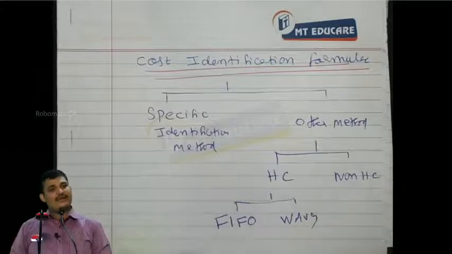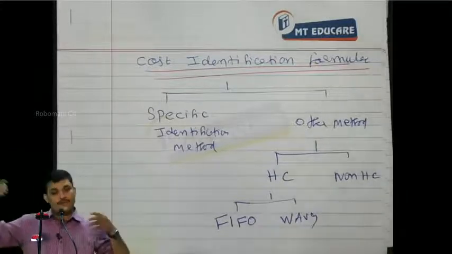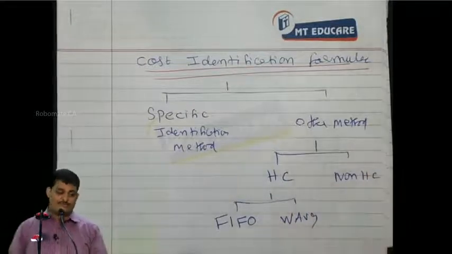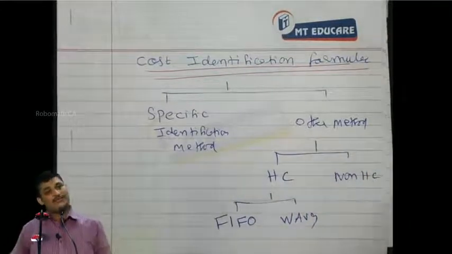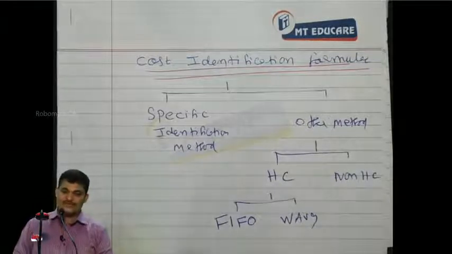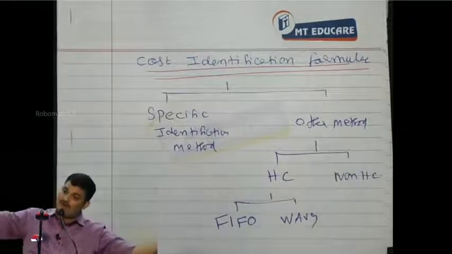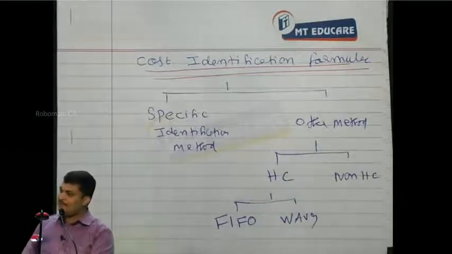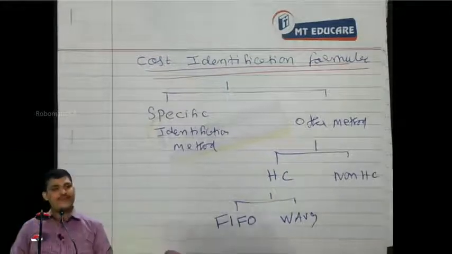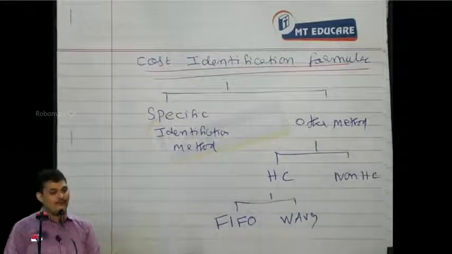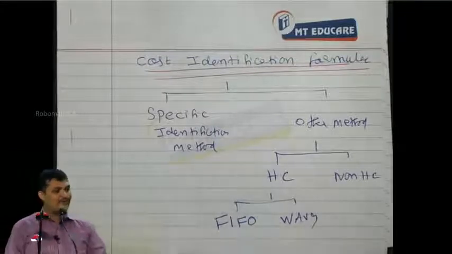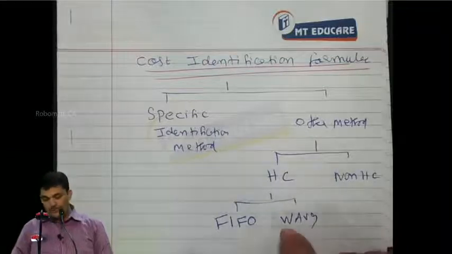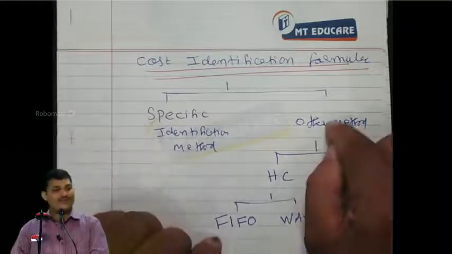Under weighted average, we are selling the goods from different prices. So we should take the weighted average cost for the sales that have been made already, correct? Or the closing stock should be based on the weighted average cost. What is the weighted average cost? The aggregation of all the costs divided by the aggregation of all the quantity, multiplied by the closing stock that we have. Everybody? How to prepare such a stores ledger you will learn through the costing materials chapter. Understood? In that you will have the stores ledger. So FIFO and weighted average are the two methods used for identifying what, sir?